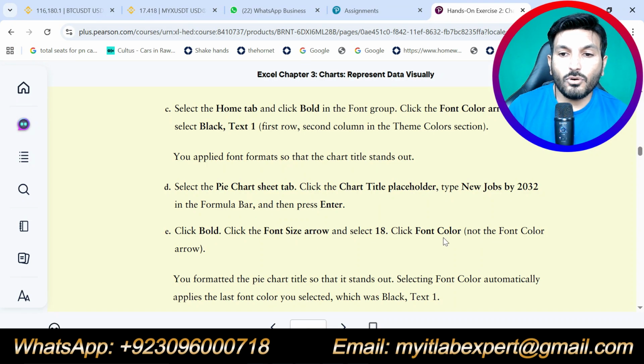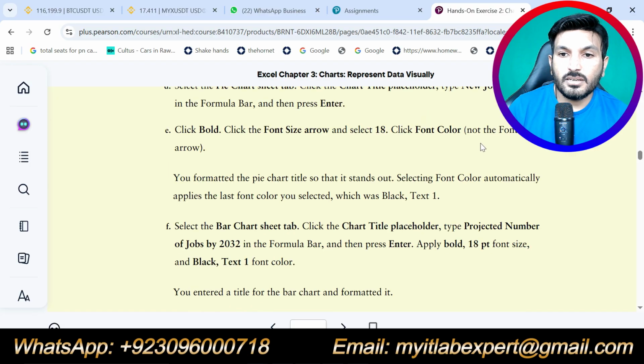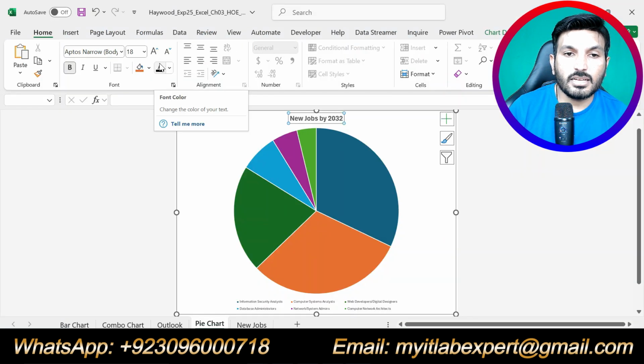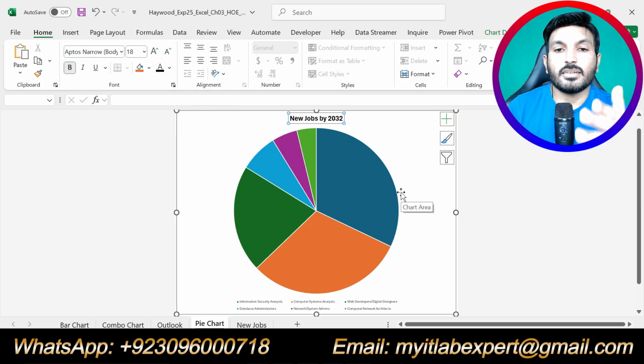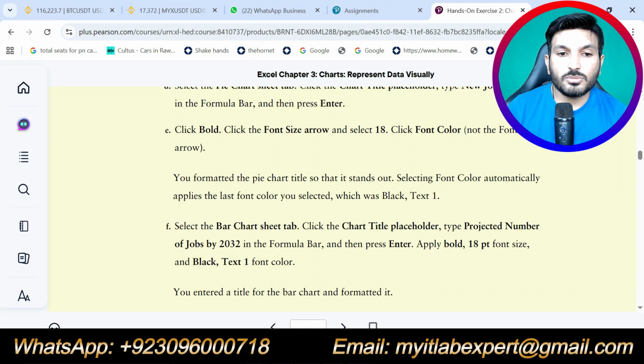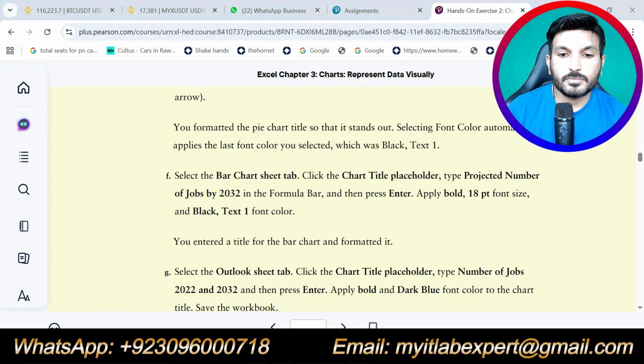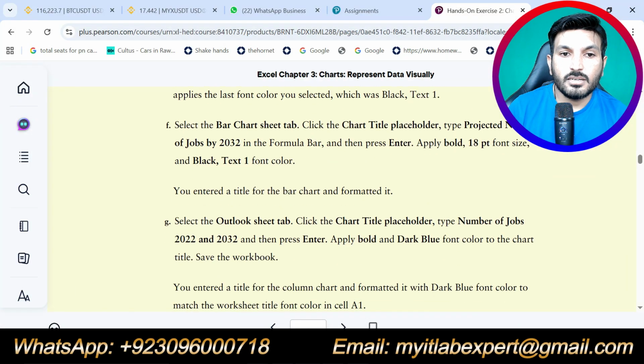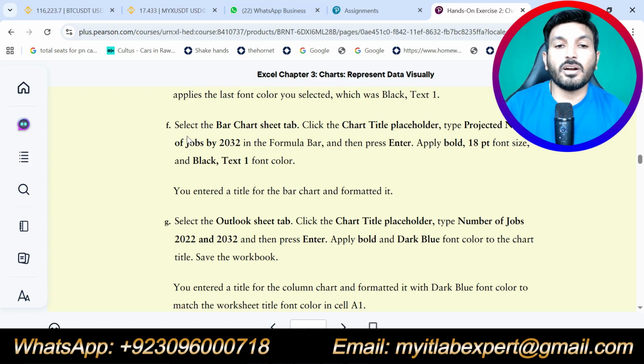Okay. Then font color should be, not the font color arrow. Click font color, not the arrow, just click this one, so that the color that was already selected in the previous tab should be applied to this chart title. Okay. Now let's move to part F. Okay, let's do part F now.